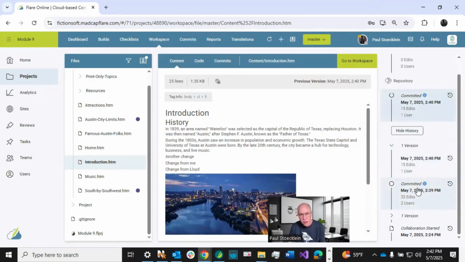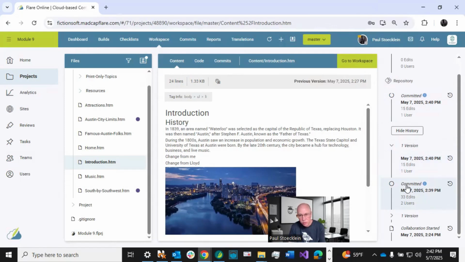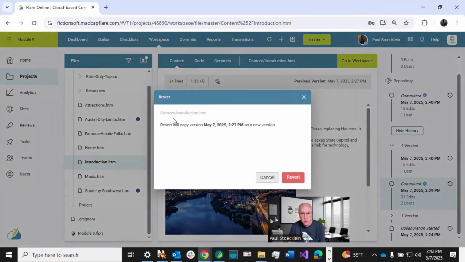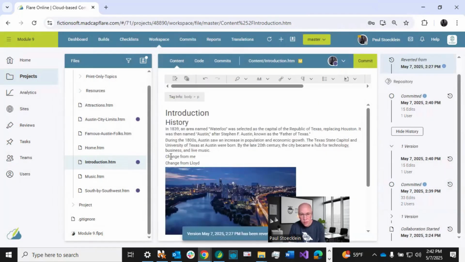But maybe I decide I don't want that text, another change, and I go back to the previous commit, and it's as easy as this. I just click this revert button right here, and it's going to tell me what's going on. I'm going to revert back to that, click revert, and now that's gone. This is still what I had before because I haven't committed it. Notice that this commit button is enabled.